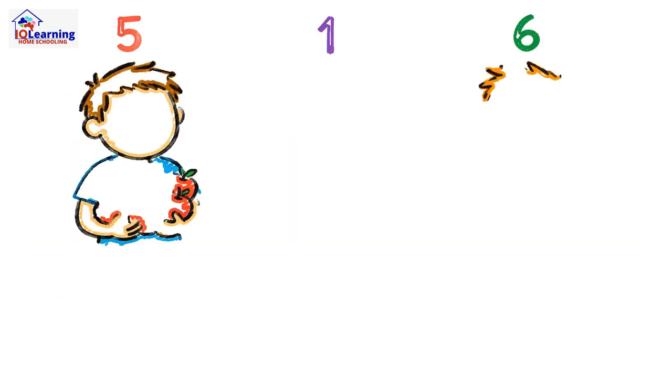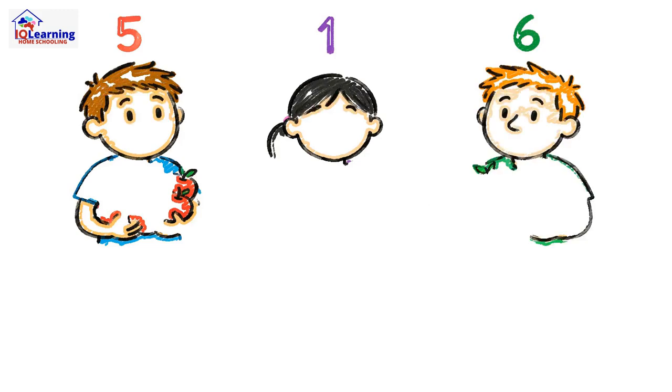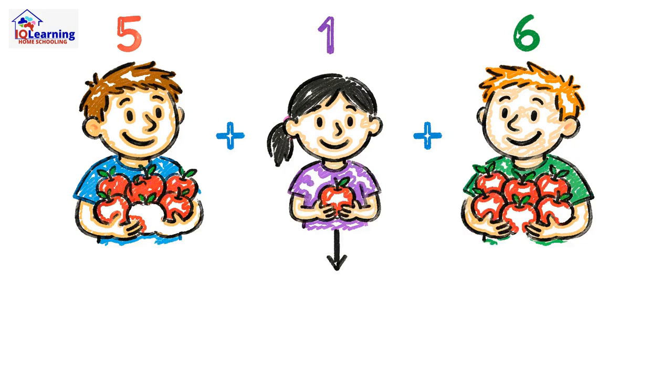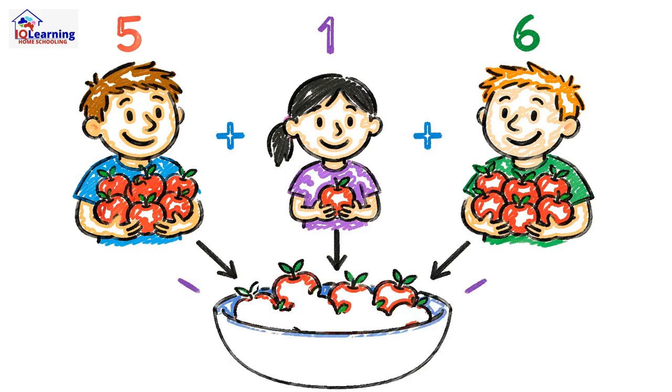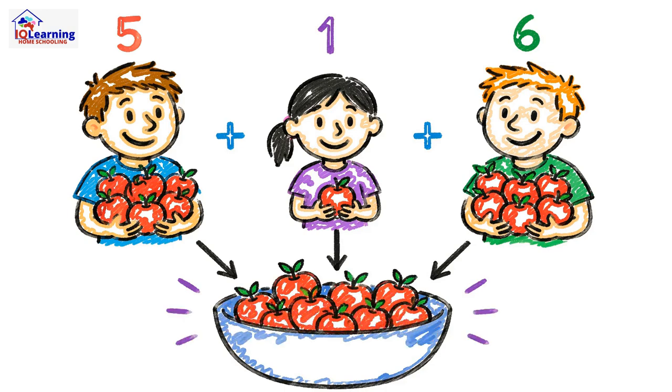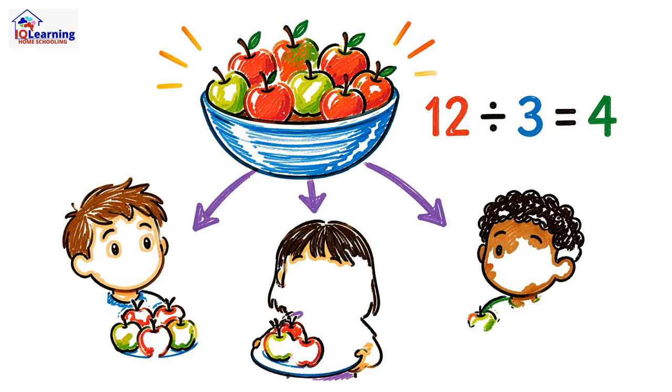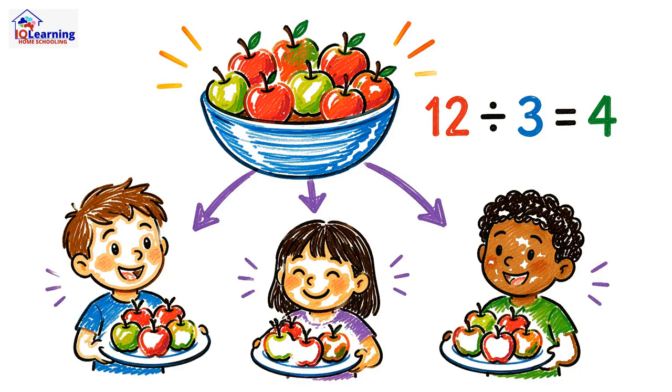Imagine three friends with apples. One has 5, one has only 1, and one has 6. To find the mean, you first pool everything together. 5 plus 1 plus 6 equals 12 apples. Then you share them back out equally. Since there are 3 friends, 12 divided by 3 is 4. The mean is 4 apples.